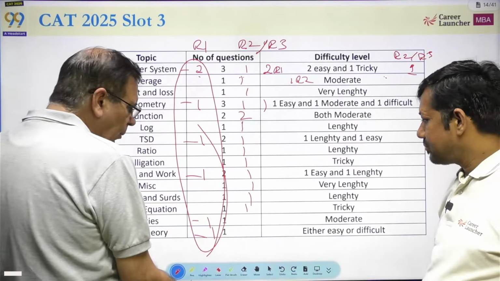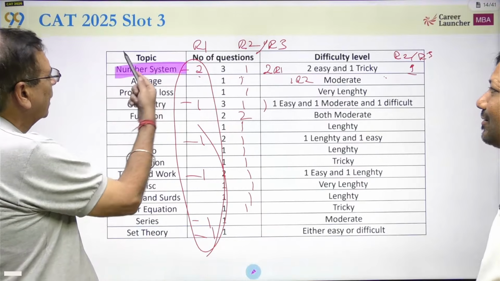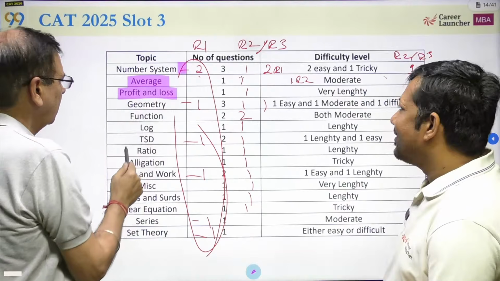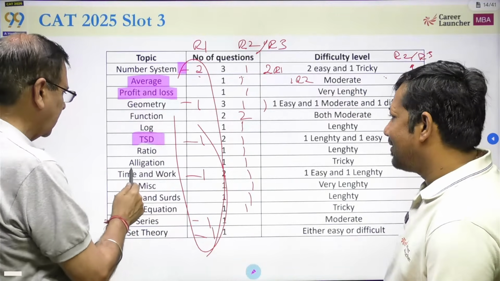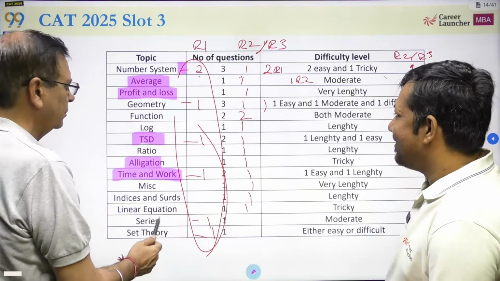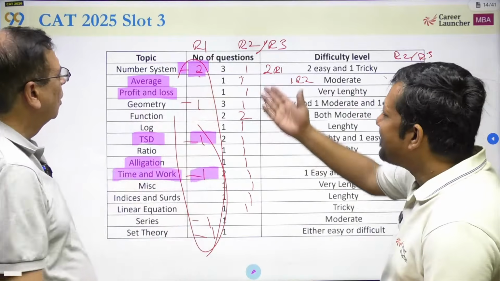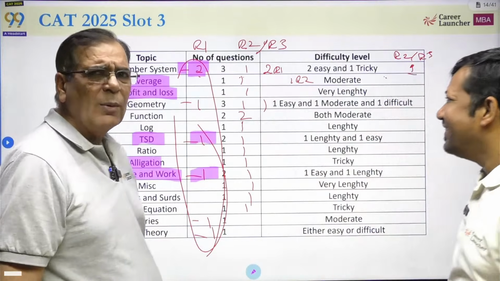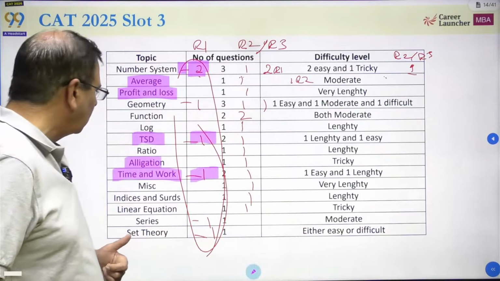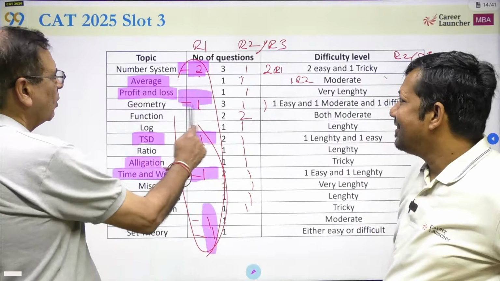Those who said we will go with only arithmetic, for example. How many easy questions in arithmetic? अगर मैं नंबर सिस्टम को चलो हटा देते हैं, नंबर सिस्टम को उसमें नहीं इंक्लूड करते. एवरेज इज दिस इज अरिथमेटिक. टाइम स्पीड डिस्टेंस अरिथमेटिक. दिस आई विल टेक अरिथमेटिक अगेन. टाइम एंड वर्क अरिथमेटिक. या 1 2 3 4. नहीं वो तो नंबर सिस्टम है. दो ही है. Only 2 easy questions in arithmetic. This is what makes it. But as compared to that, where are the other easy questions? Yeah, series, set theory. Geometry was an easy question.